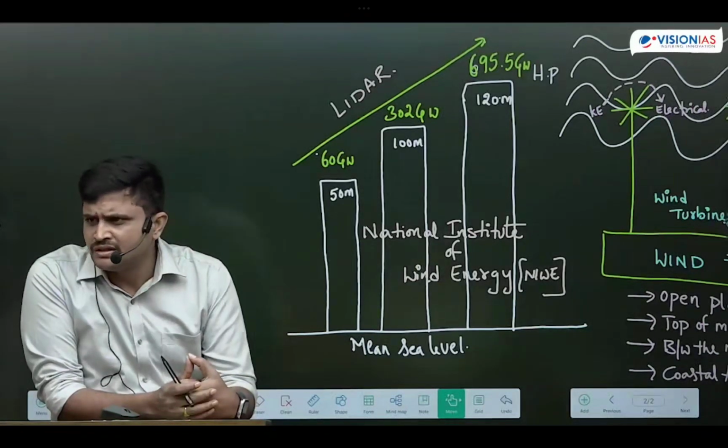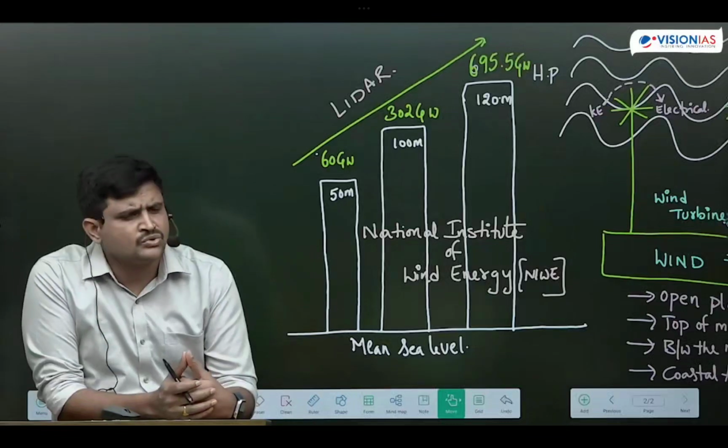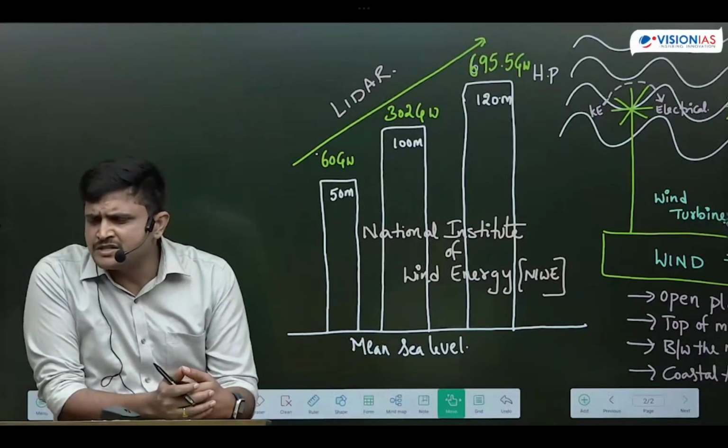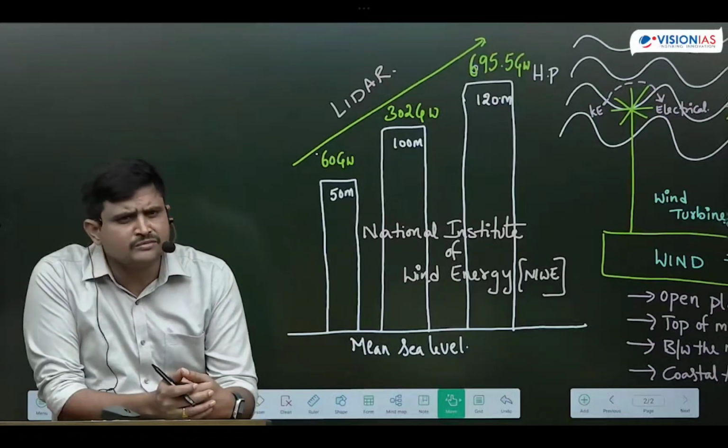So what is the technology they use? Lidar. Lidar is one of the remote sensing technologies. Sonar is one of the remote sensing technologies. Radar is one of the remote sensing technologies. Along with this, hyperspectral is one of the remote sensing technologies. All these things I have mentioned in remote sensing.